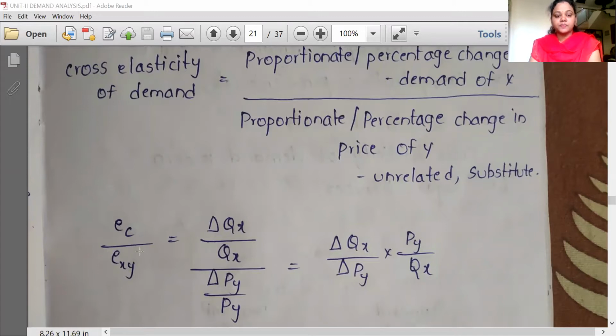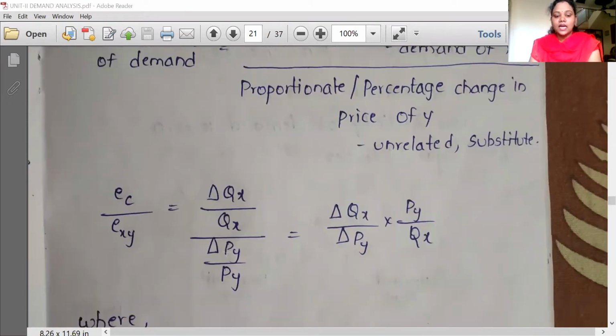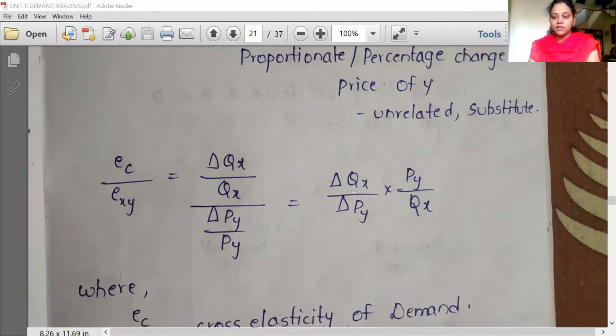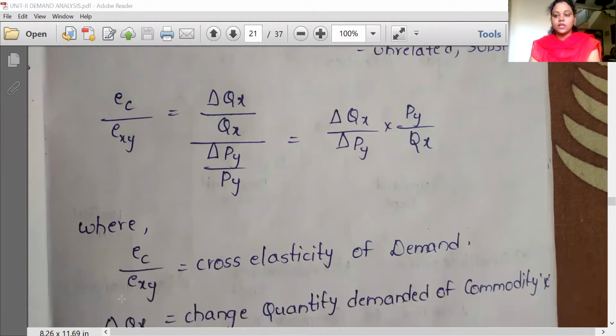So EC or EXY equals delta QX by QX divided by delta PY by PY. When the formula is simplified, we get delta QX by delta PY into PY by QX. What is the difference between this cross elasticity and price elasticity of demand? Price elasticity of demand is concerned with only the X product. Here in cross elasticity of demand, we are taking two products, that is X and Y. We are relating the price of Y with respect to the demand of X.